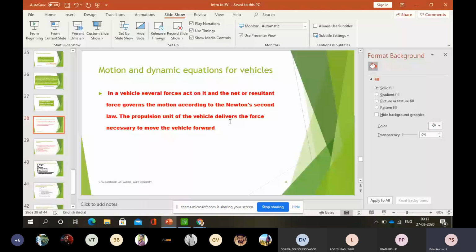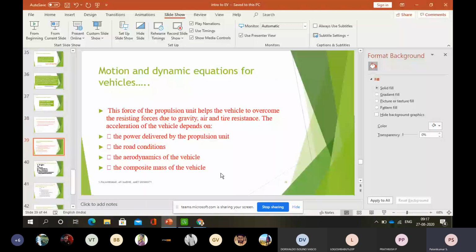So what is the mass I have given? With that, I have to be able to move and accelerate further. Okay, so automatically the vehicle will be moving upwards. So that is the concept given here. These are the four important factors on which the acceleration depends.